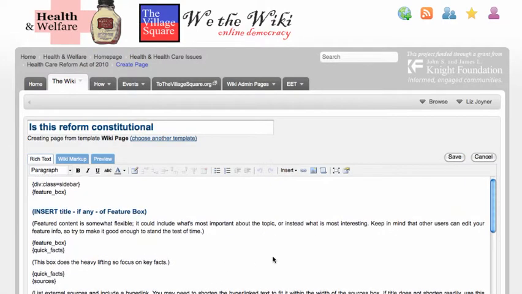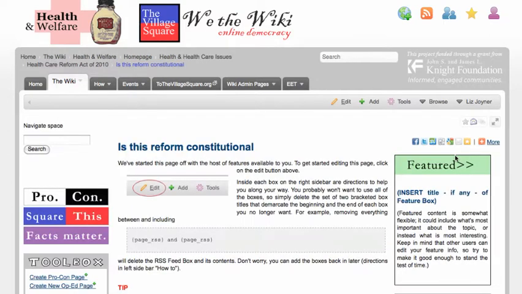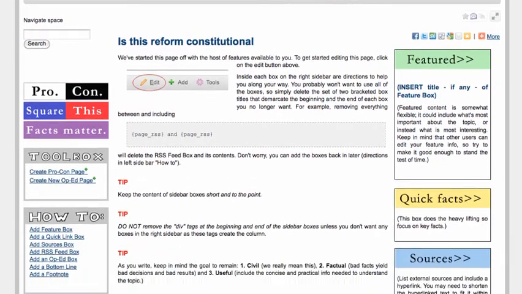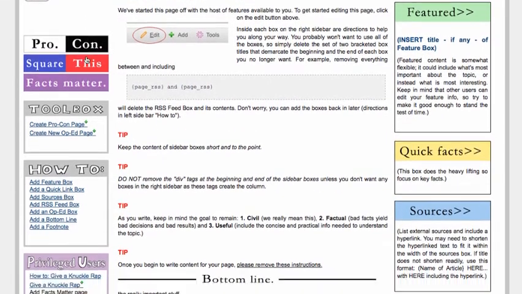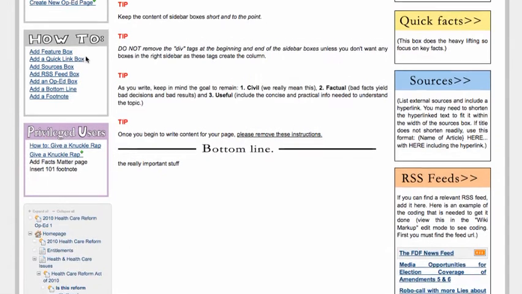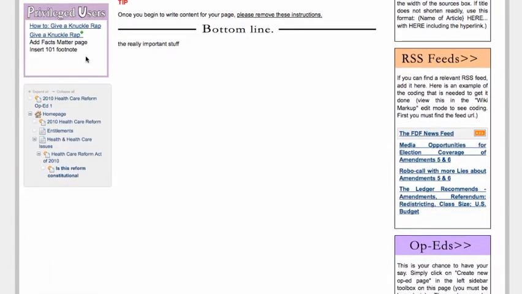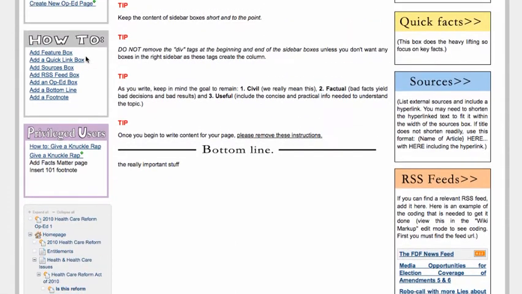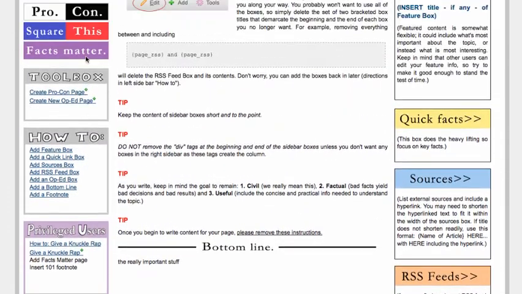Were you editing, you would actually edit straight from this page, but I'd like to show you first what we've added, and then we'll return to this edit mode. On the left sidebar of this page are all items that essentially help you to navigate the space and to create tools, their instructions, and none of it is what can be edited by you.